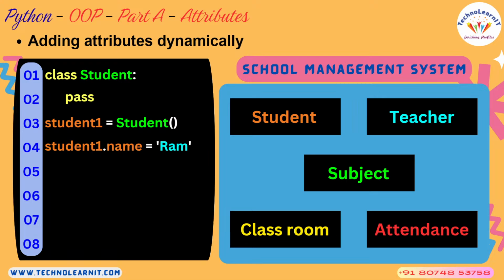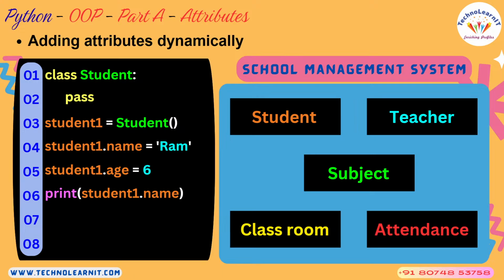If you want to add one more attribute, student 1 dot age is equal to 6. If you want to add one more, student 1 dot marks or height or weight or date of birth or gender, or anything it could be. This is how you can keep on adding as many attributes as you wish dynamically, once you create an object.